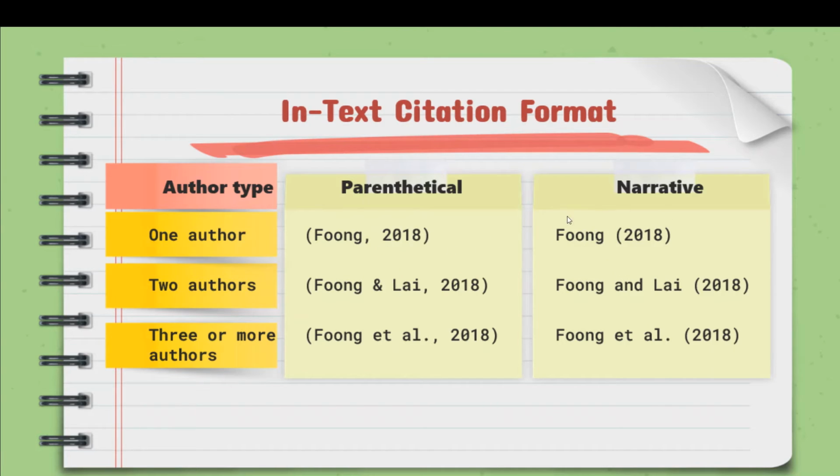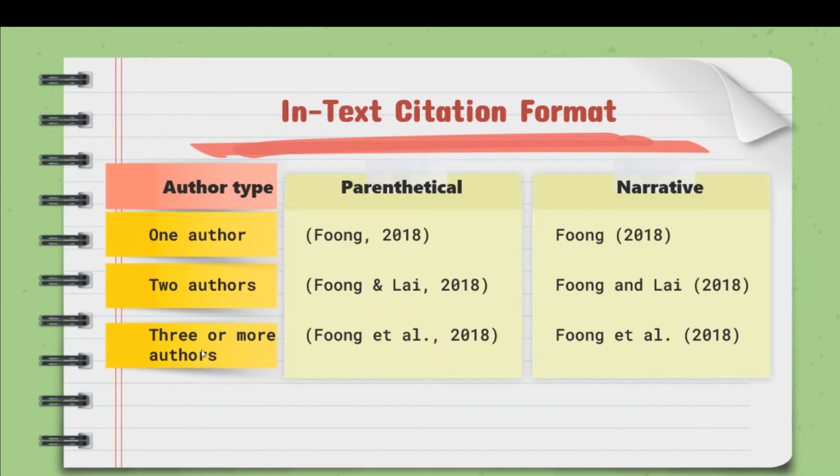For the narrative, we only put the year in the brackets and the author's name is outside. The next one is for two authors. We put the two authors' names with an ampersand in between, then a comma, followed by the year. For the narrative, it's the same as before, but we don't put the authors' names in the brackets, such as this one, Fung and Lai, which is not in the brackets.